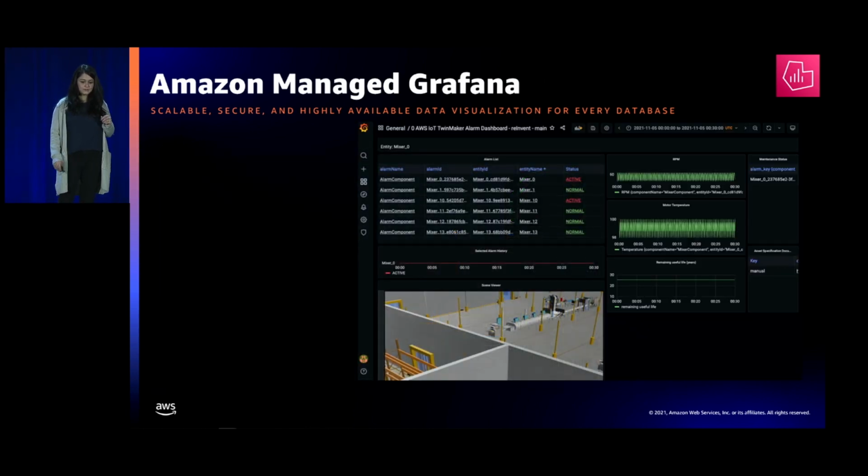Here's another screenshot of the Cookie Factory example built up in Grafana.